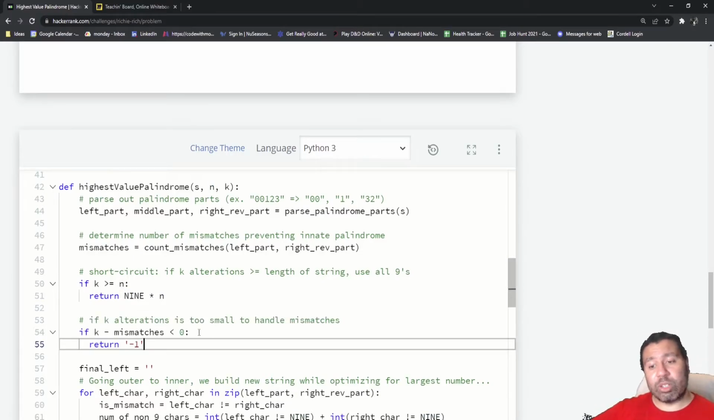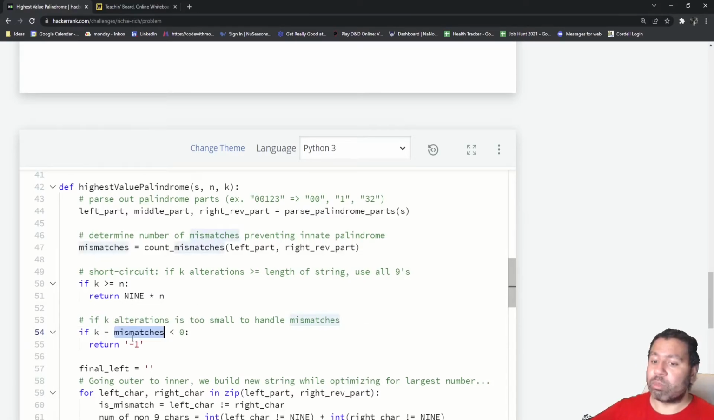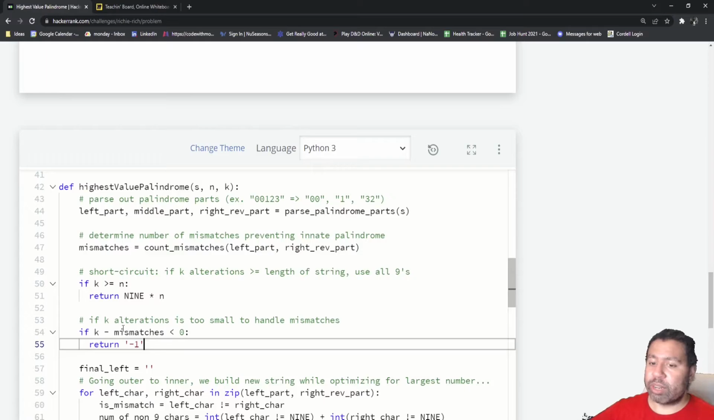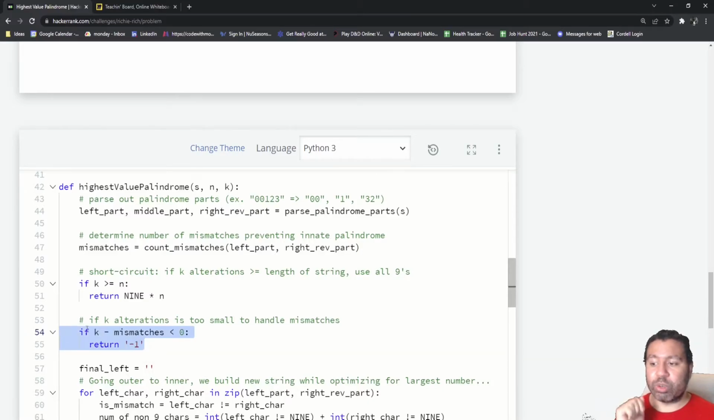All right, so the other shortcut situation is when you don't have enough alterations to handle the number of mismatches. So if you subtract mismatches from k and that's less than 0, that means you don't have enough alterations to handle all the mismatches. Like you need at least 1 per mismatch. So if that's the case, then you know definitively you do not have enough to handle the mismatches. You can return -1 at that point.